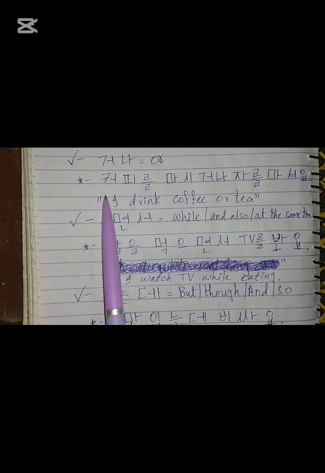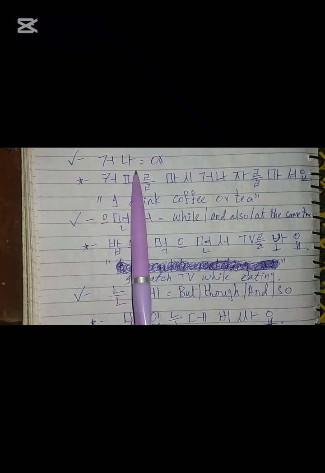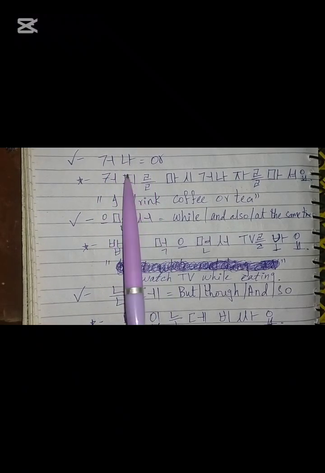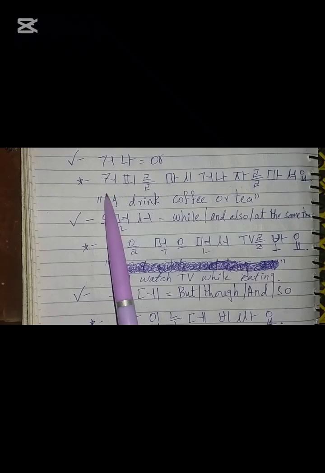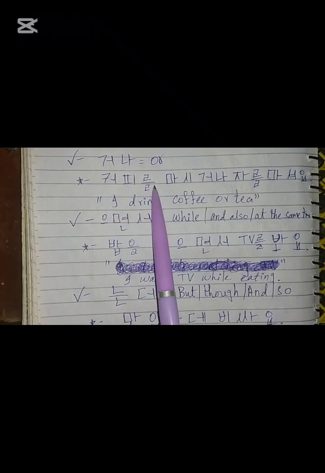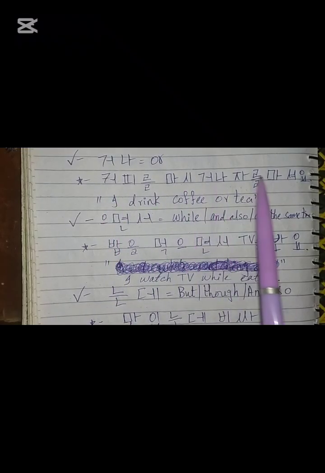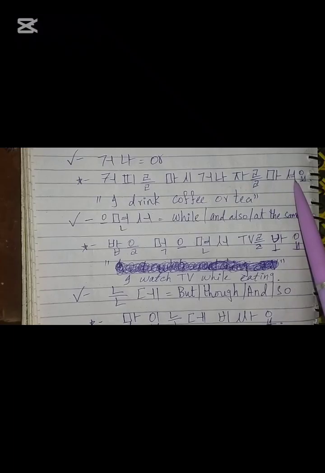Now the other connector we have is 거나. 거나 basically means or. Let's see the example of 거나. 커피를 마시거나 차를 마셔요.